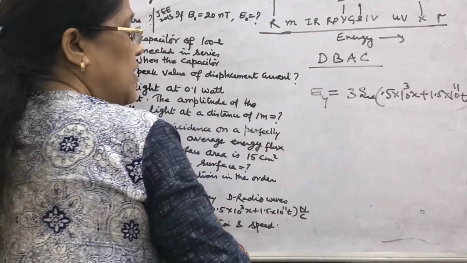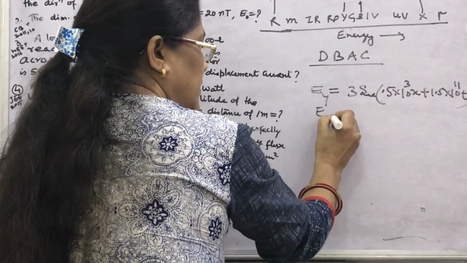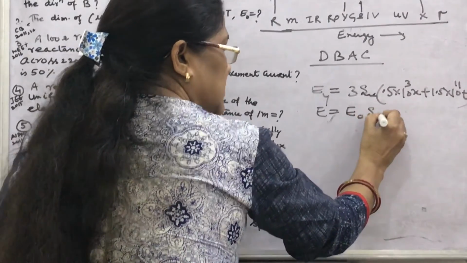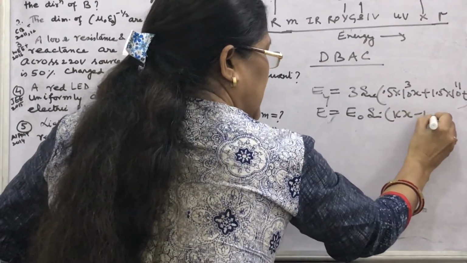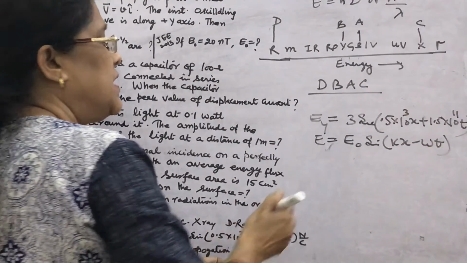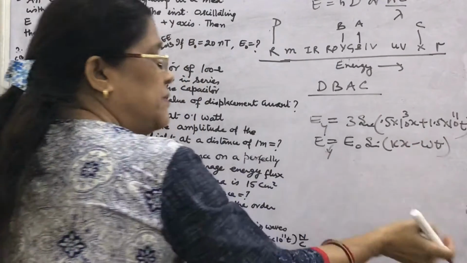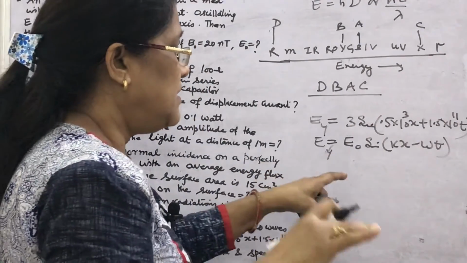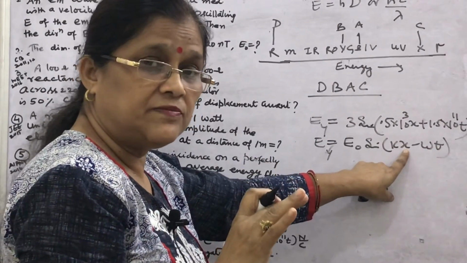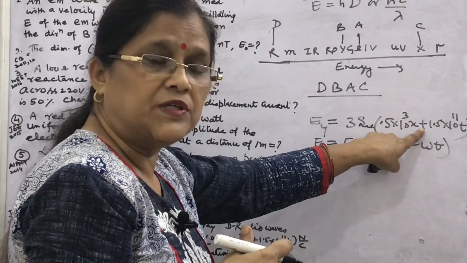This electric field is compared with E naught. We have learned that E equal to E naught sin(kx minus omega t) is the expression when the electric field is along y axis, and the negative sign means EM waves are propagating along plus x axis. What is the sign given here? Compare that. This is the positive sign.